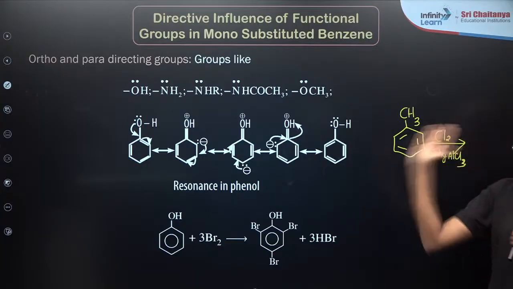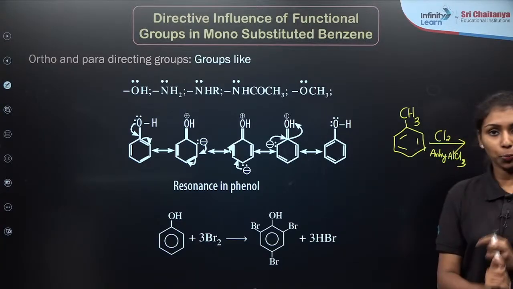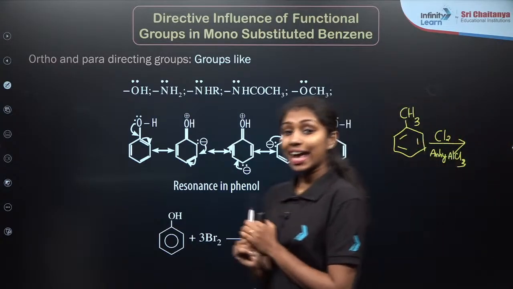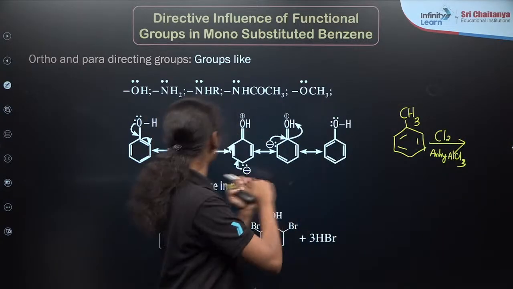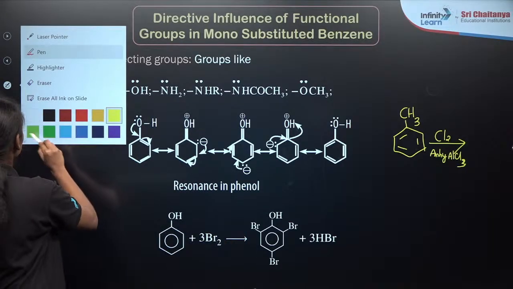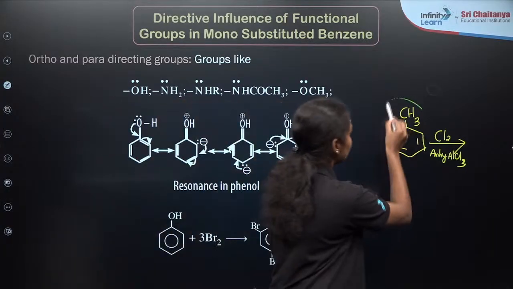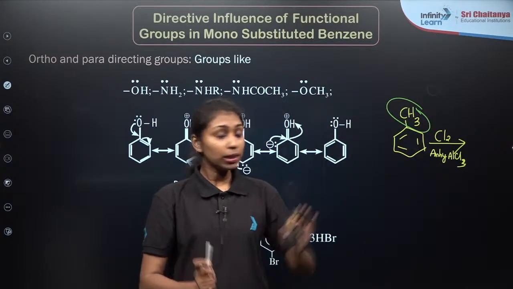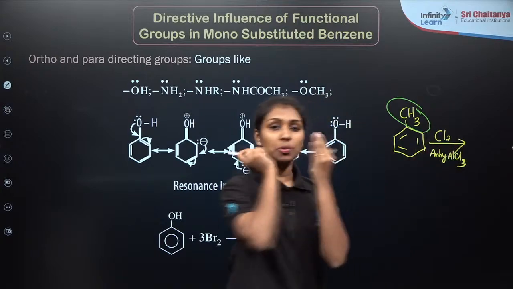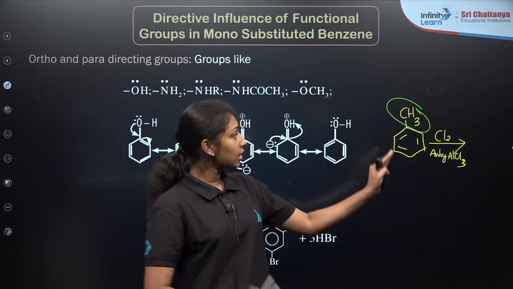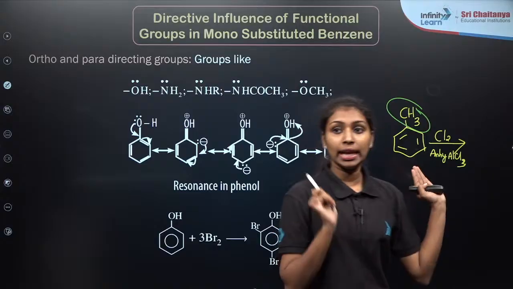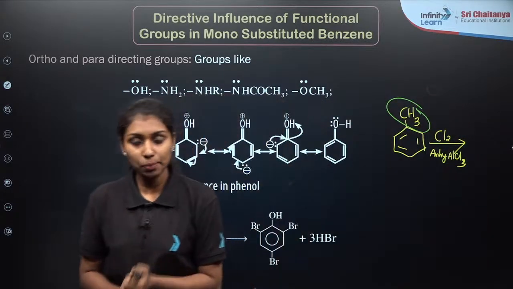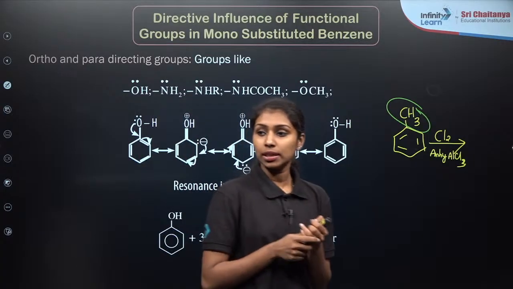It will depend on the directive influence of the existing functional group here. In the case of toluene, what is the existing functional group? CH3, our methyl group, is the functional group present in the toluene molecule. So this will decide which position the chlorine will go to. That is known as the directive influence of the functional group in the case of monosubstituted benzene.